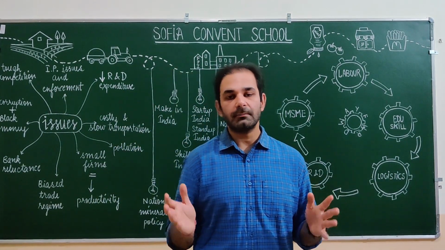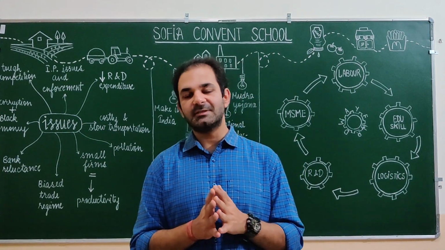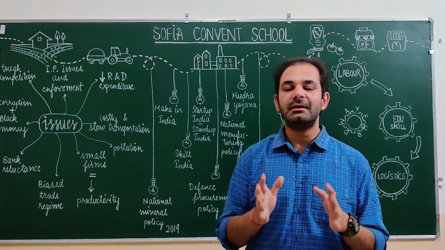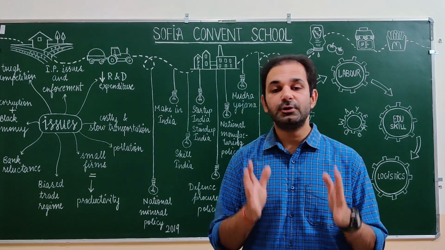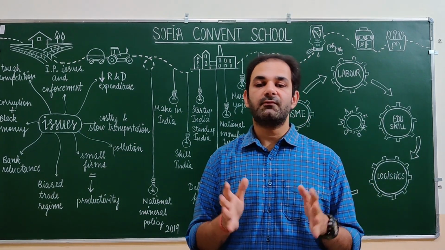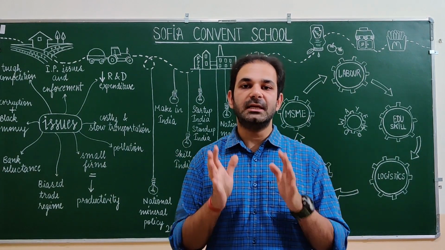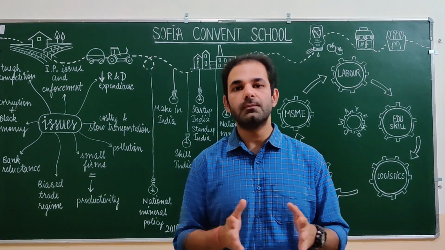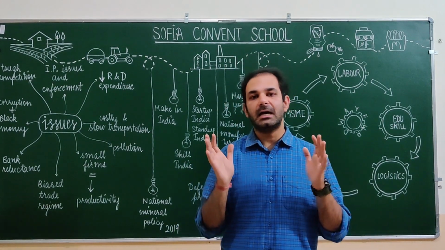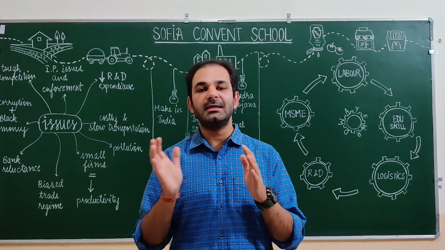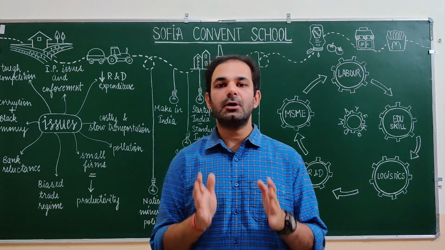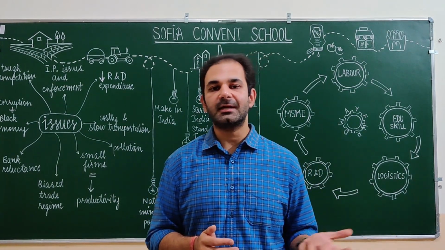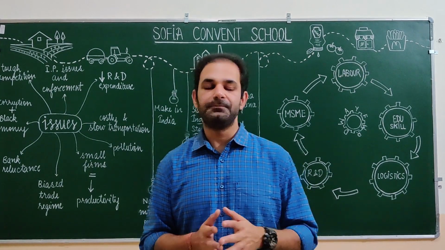Then, if we are talking about the big coastline, near about 7,200 km of coastline in India, we have to talk about the marine based industries as well. Fisheries and prawns are among the main and biggest industries in the marine region. Also, we have some of the biggest oil and gas deposits in the Krishna Godavari basin. From that particular area we are extracting oil and gas as well.